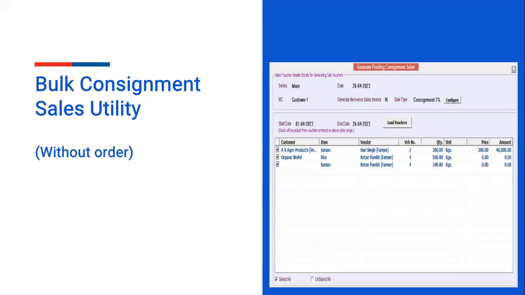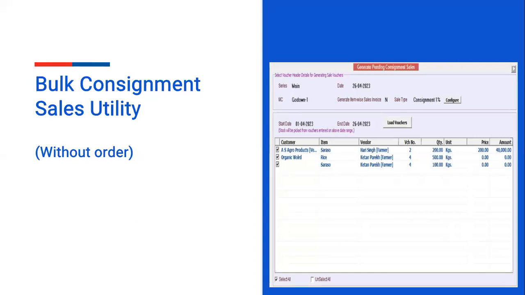Bulk consignment sales utility in case of without order. If you have passed multiple purchase vouchers, now you have to generate the sale vouchers in one go using the bulk consignment sale utility. You have an option in bulk updation, bulk consignment sale utility, generate pending consignment sales. When you click on generate pending consignment sale in bulk updation, you have to select the series name, date, material center, generate invoice, sales invoice.